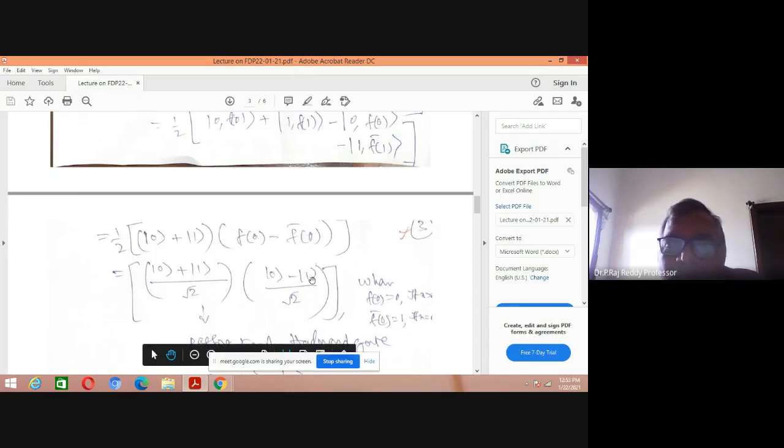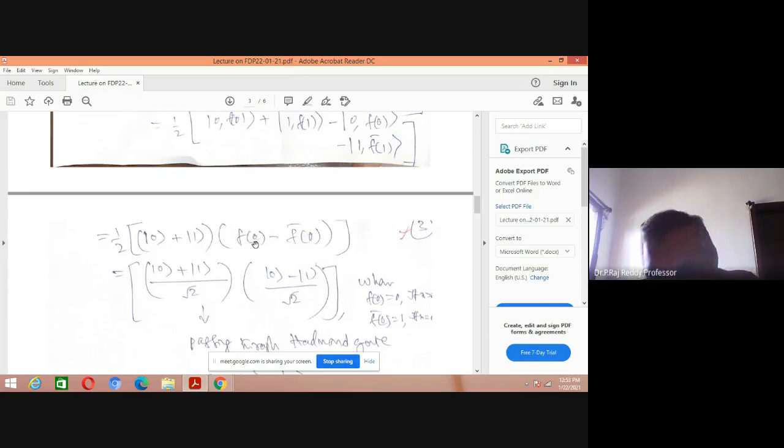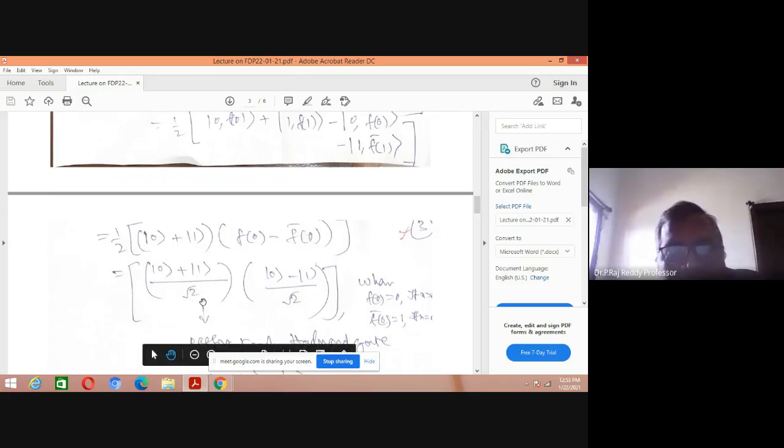If we consider this, the complement of 0 is 1. If we consider x is equal to 0, f of 0 is 0. The complement of f of 0 is always 1. Is it or not? So here, this 1 by 2 can split into 1 by root 2, 1 by root 2. Is it clear?